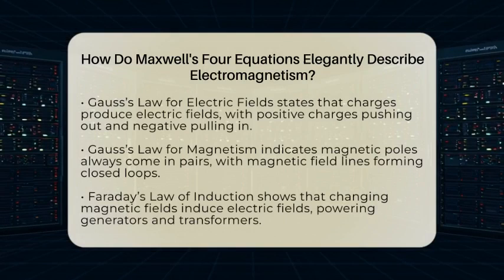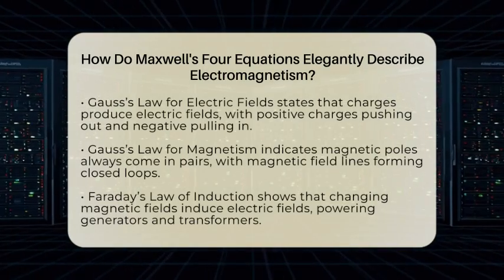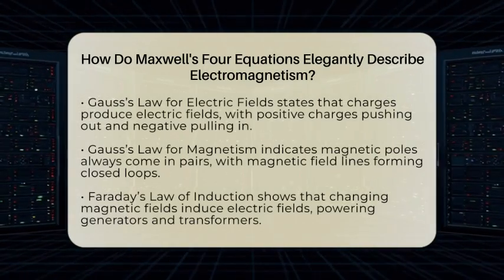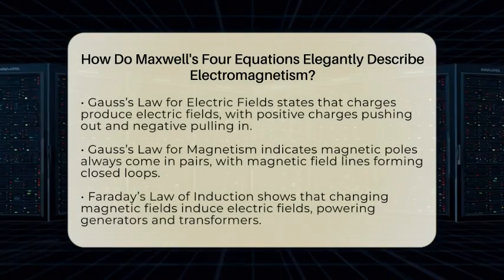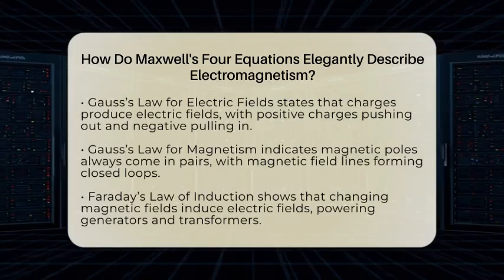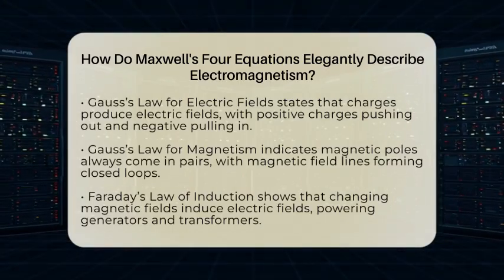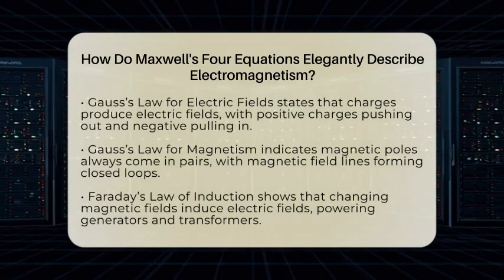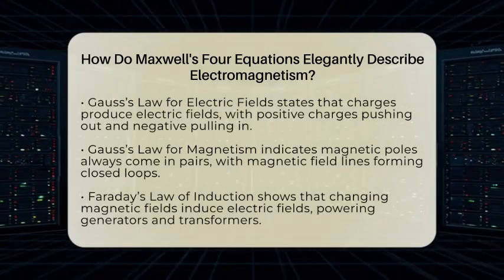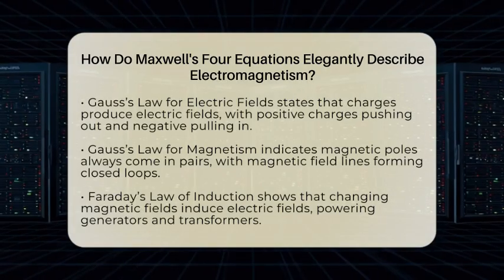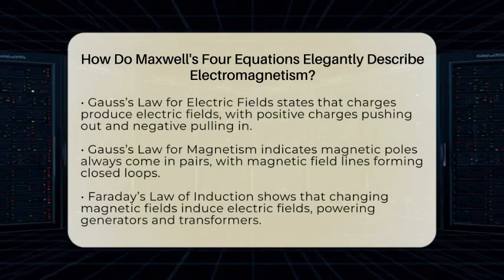The second, Gauss's law for magnetism, states that magnetic poles always come in pairs. Magnetic field lines form closed loops without beginning or end. This explains why we cannot isolate magnetic monopoles, and it's key for designing transformers and magnetic materials.